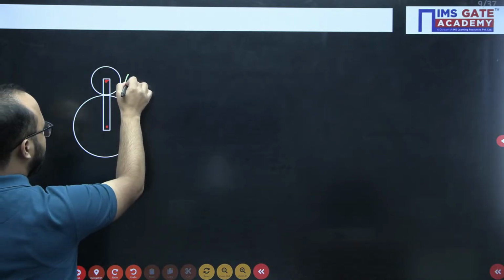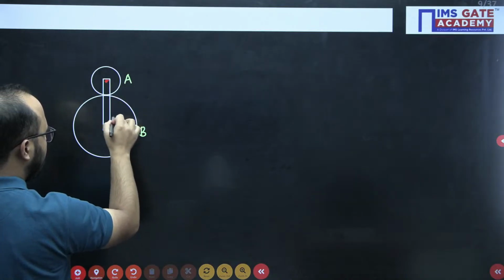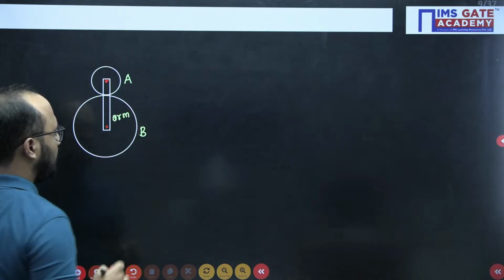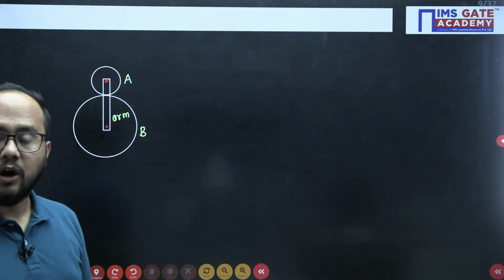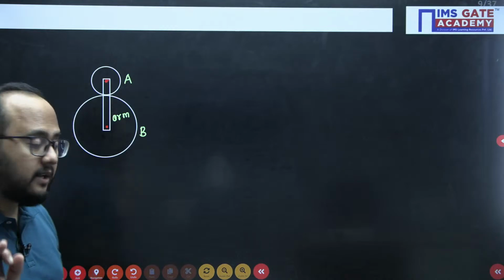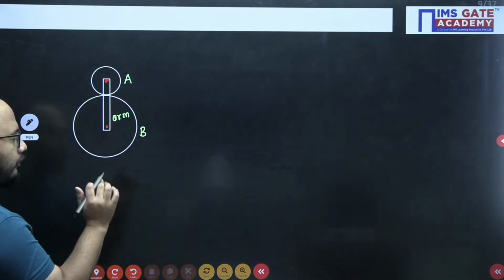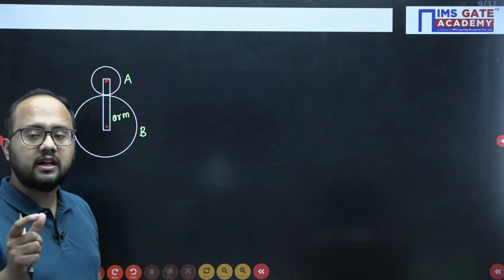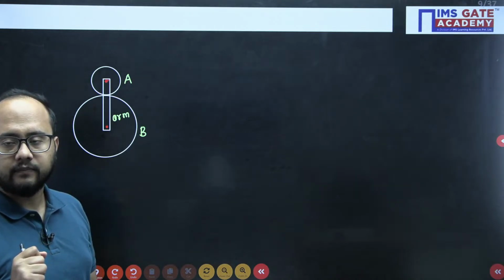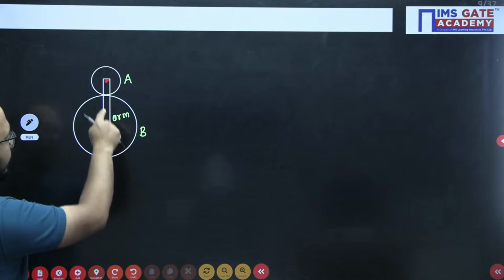Let us suppose this is gear A, this is gear B, and this is the arm. Now, how do we write relative velocity ratios? It is a very basic example. I need to look at the gears which are under direct meshing. Gear A and B are under direct meshing.